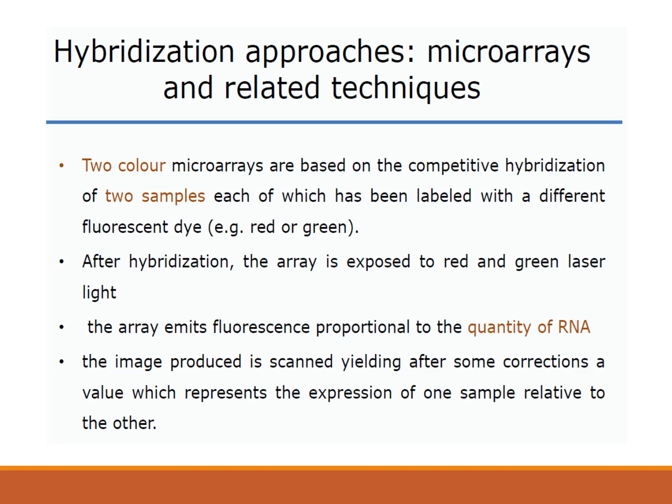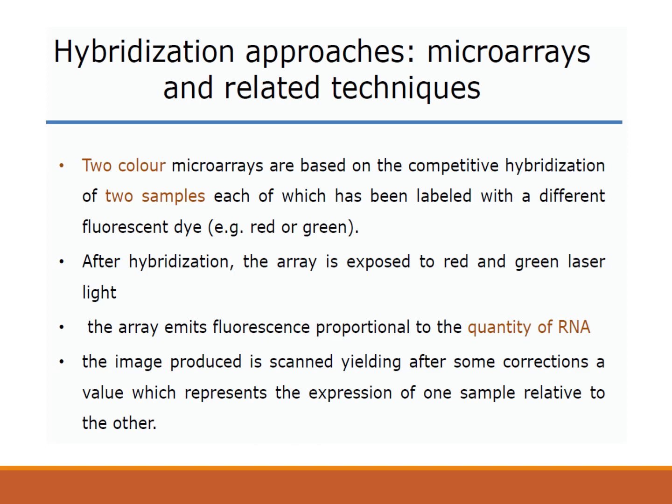So generally the fluorescent dyes which are used in this microarray are Cy3 and Cy5, that is cyanine dyes. Now the Cy3 absorbs shorter wavelength of the light and emits 570 nanometer of the wavelength, that is green light. And Cy5 also absorbs shorter wavelength of the light and it emits 670 nanometer of the wavelength, that is red light. So both of your samples will fluoresce with different colors.